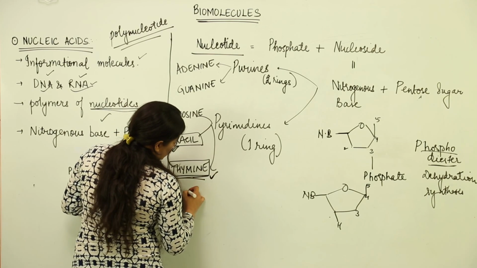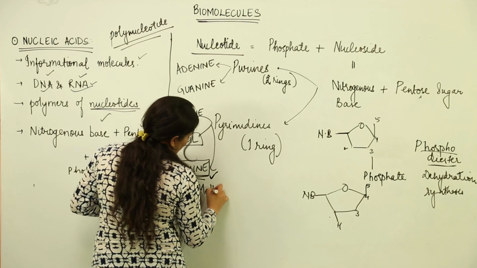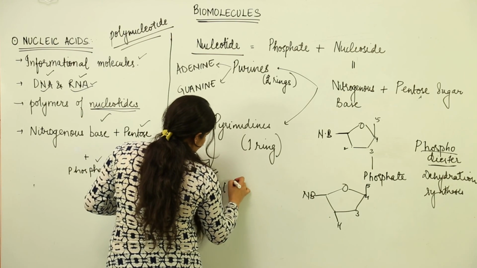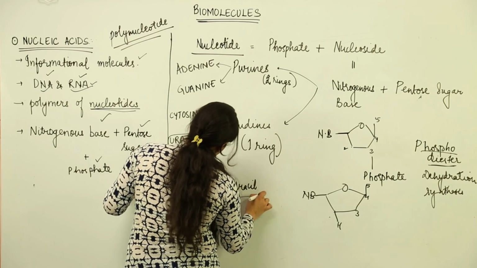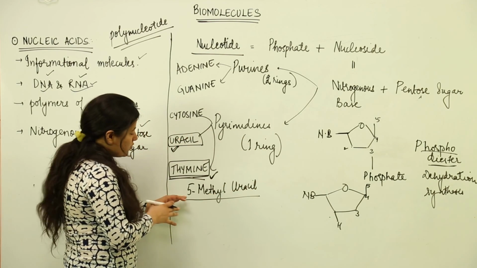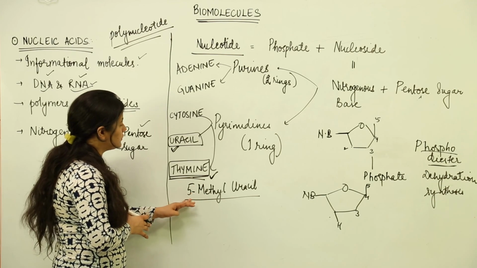The basic difference between thymine and uracil is that they are similar. Only difference that lies is that thymine is 5-methyl uracil. That means the single ring of the pyrimidine will have one methyl group substitution at its 5th position.